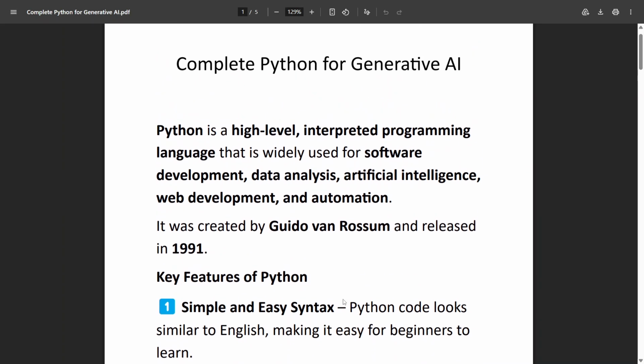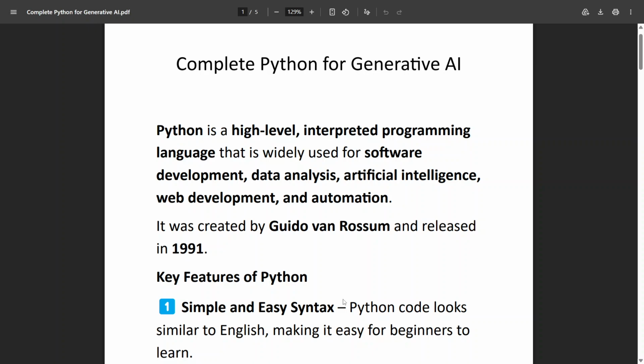Python, as I mentioned, was founded in 1991. It is simple and easy, and it is used in generative AI because it is rich in AI libraries. Okay, now let's move to the code part, and how we will be doing the code practice here.